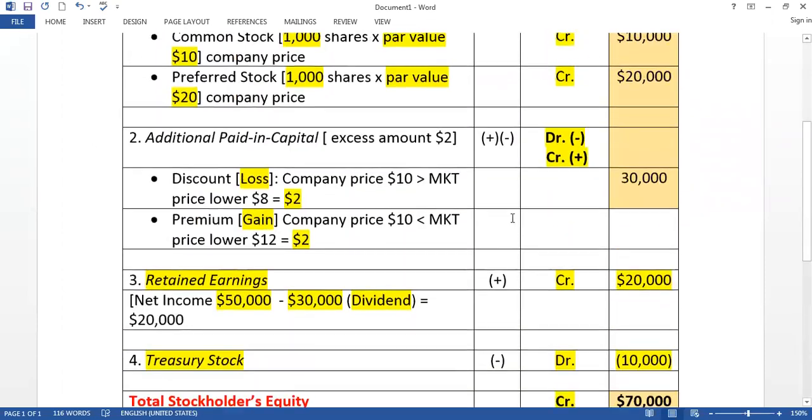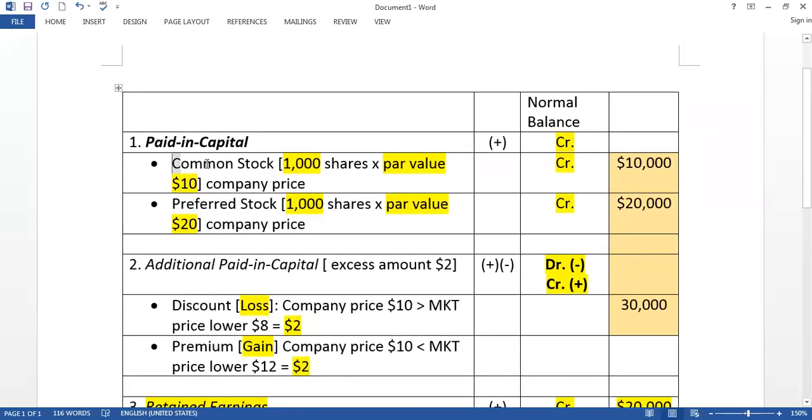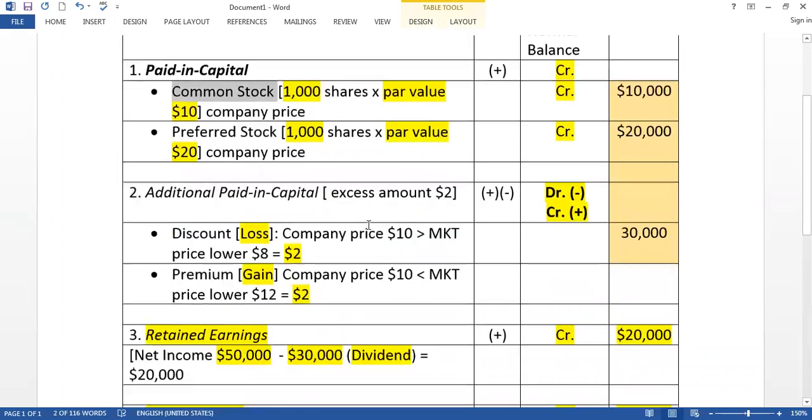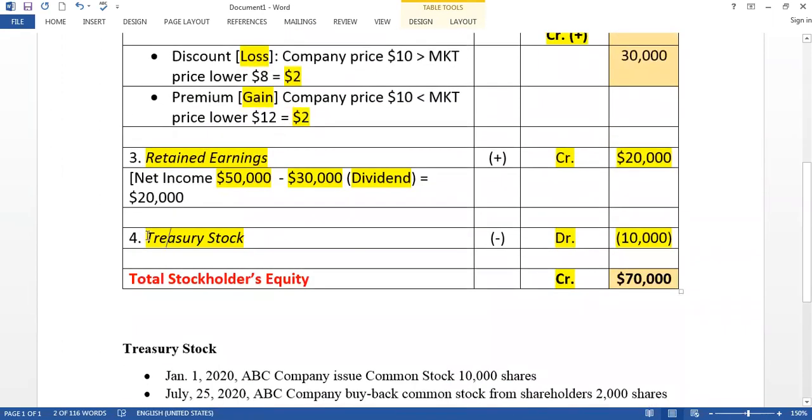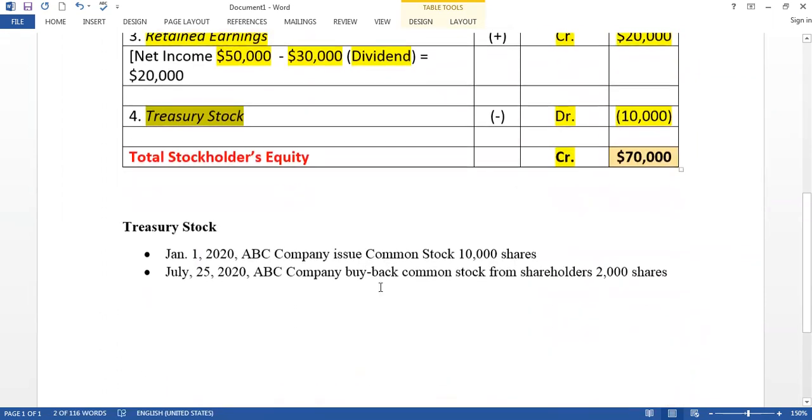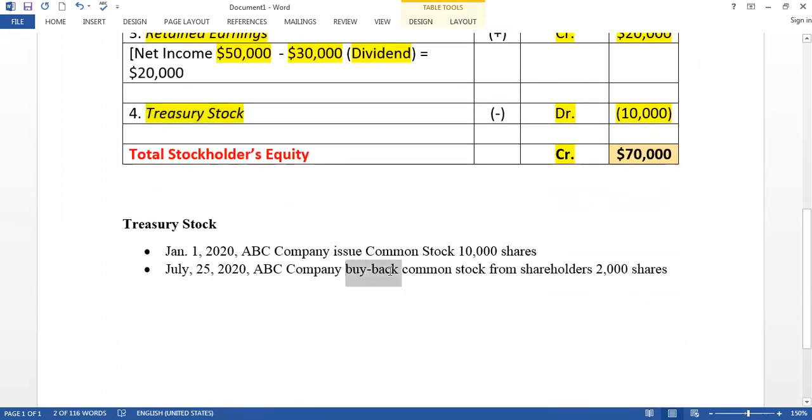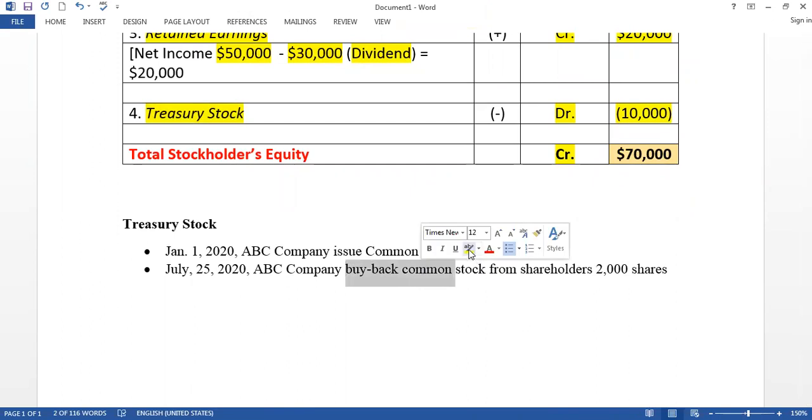So these two transactions came from here. The company sells common stock, then the company buys back the common stock again from the shareholders. I told you that when the company buys back the common stock, these shares are converted into treasury stock.